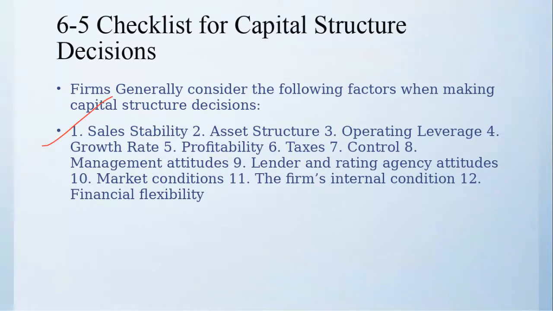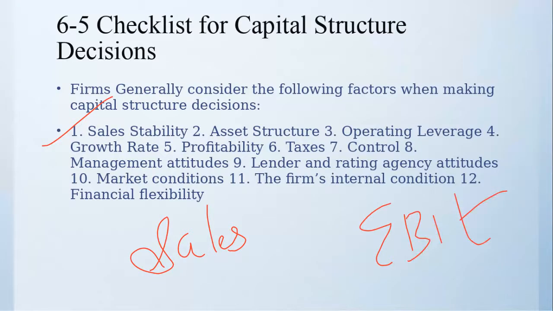Sales stability means how stable our sales are. Our turnover, how much turnover is moving from the previous year, whether it's changing or not, whether we are getting the required amount of sales from the market, whether our market size is good or not. Those things are really relevant for understanding our sales stability as well. Why? Because sales has a direct impact on EBIT, isn't it?